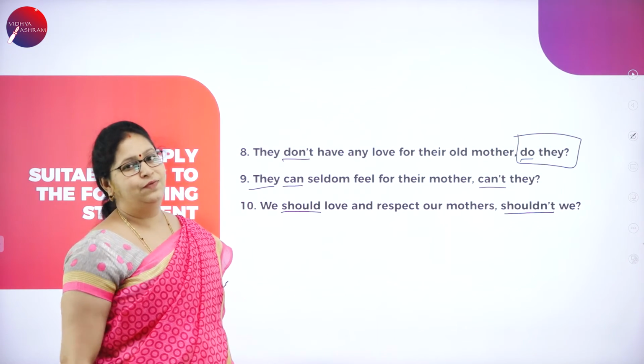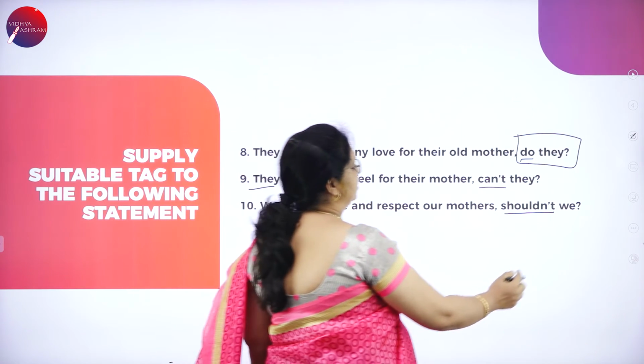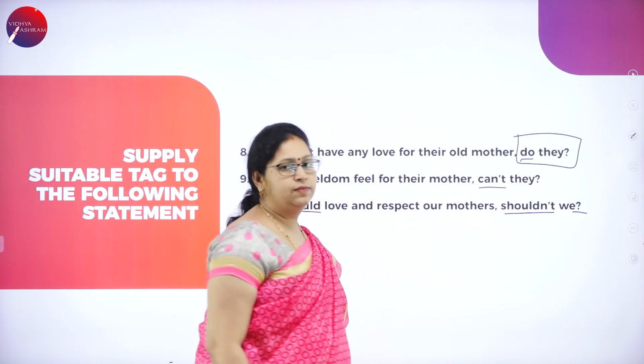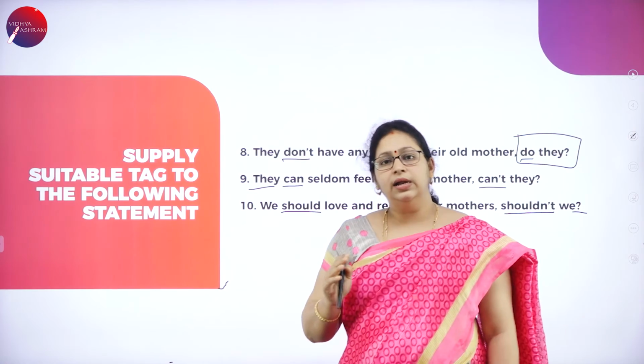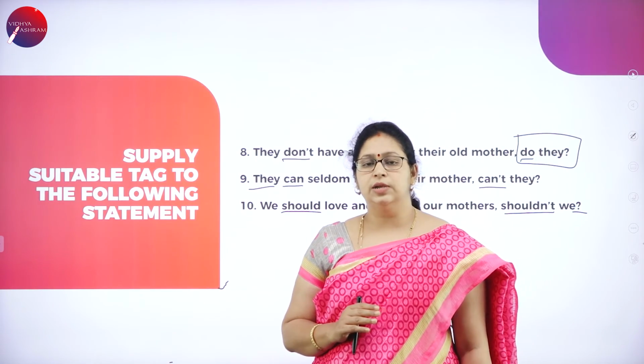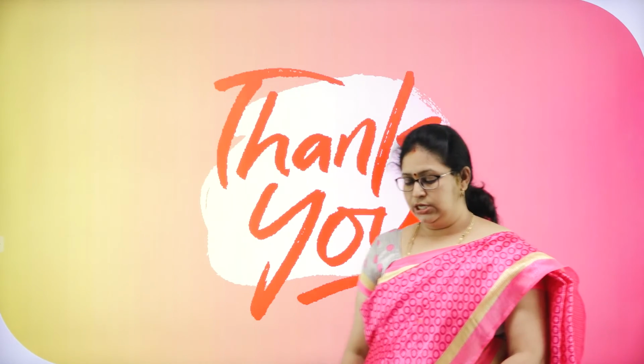Of course, we need to respect our mothers. You'll end the tag with the question mark. So, this is how you add a tag to the statement and frame a question. Today we learned three types of question forms: yes or no, WH and tag questions. These will be asked in your examinations.